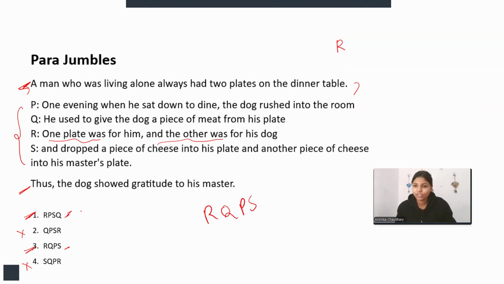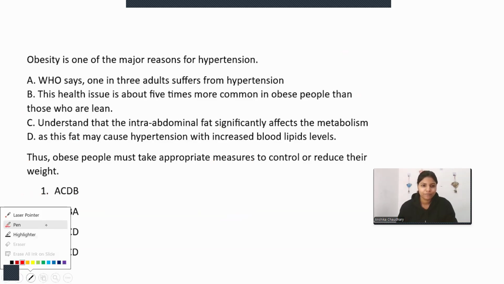If we take this other option, the gratitude is missing out, right? First, we need to tell that that was the gratitude, and then we need to tell that this is how the dog showed the gratitude to the master. I hope it is clear to you. Let's move on to the next parajumble.